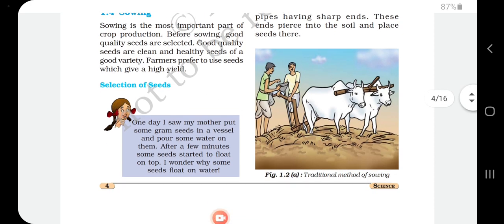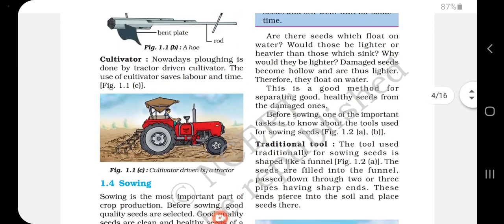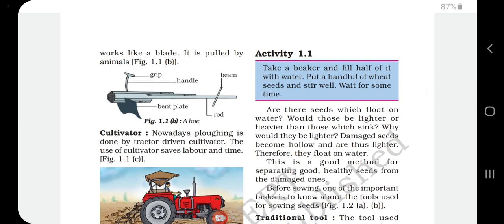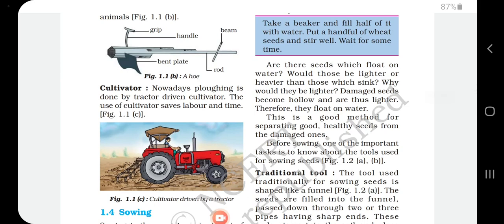So here again, Paheli is asking a question. One day I saw my mother put some gram seeds in a vessel and pour some water on them. After a few minutes, some seeds started to float on top. I wonder why some seeds float on water. This I already answered: they float because they have less nutrients or lighter weight, so they float automatically on the water and we can easily separate them.